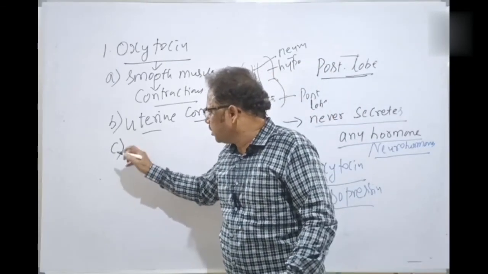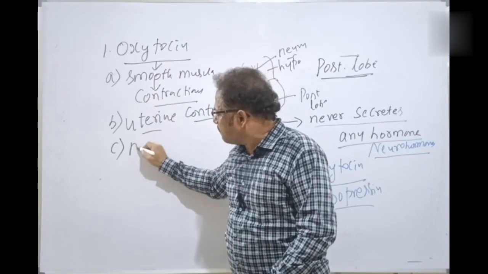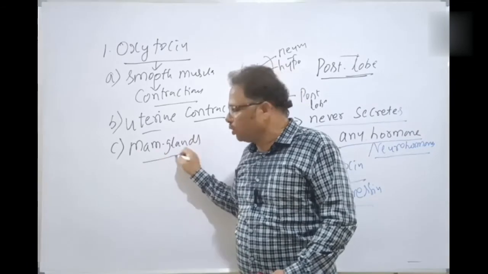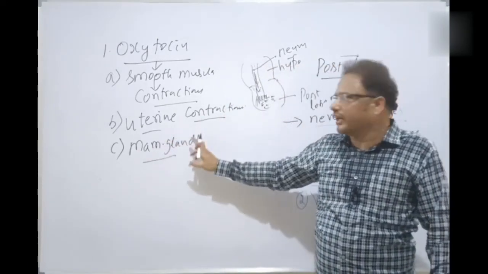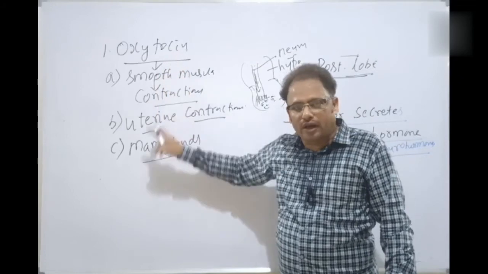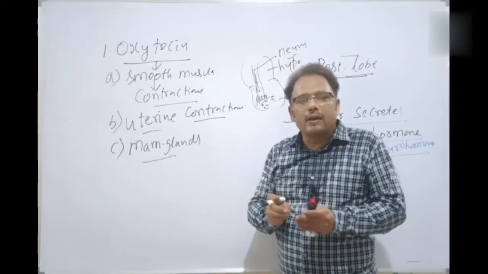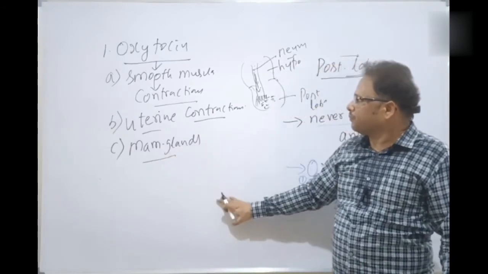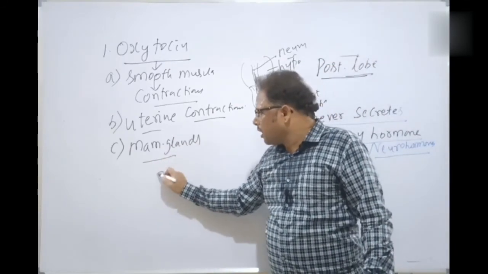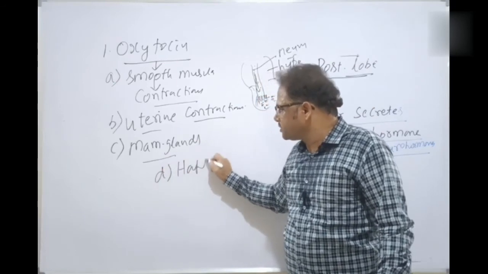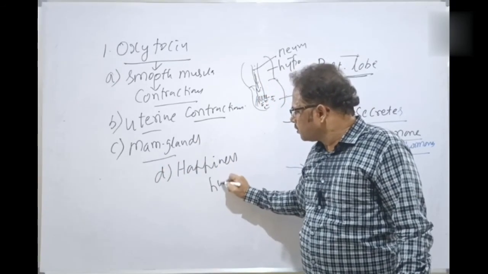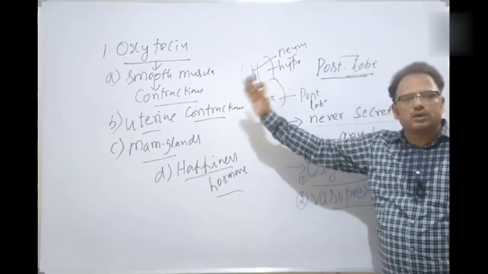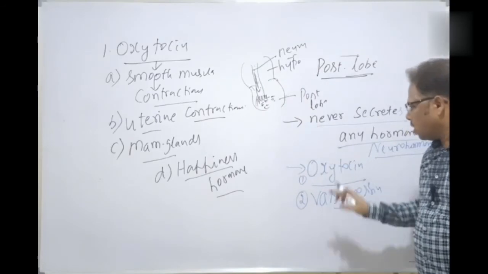And third, it also stimulates the mammary glands for lactation. I told you that along with prolactin, oxytocin is also responsible for lactation. It stimulates the milk from the nipples in the females, from the mammary glands. Okay, students, it's also a happiness hormone. Happiness hormone, oxytocin. So these are the roles of oxytocin. It's a neurohormone.